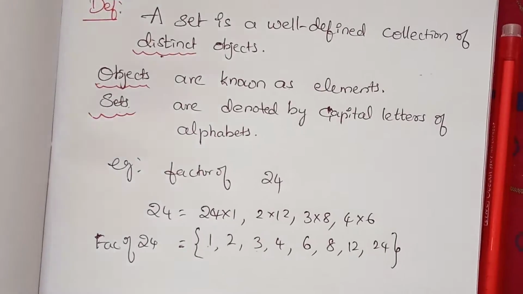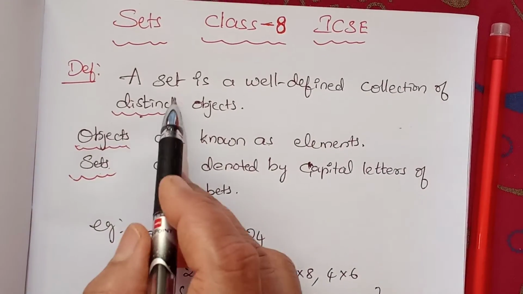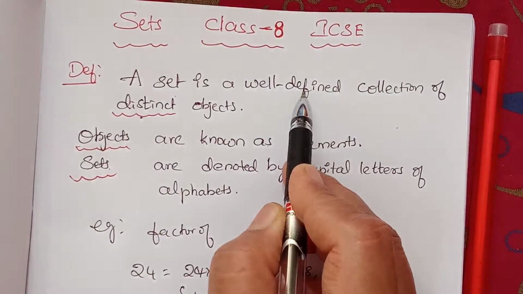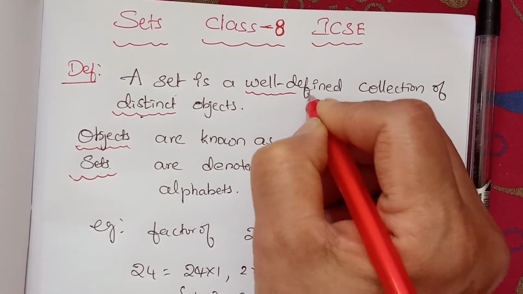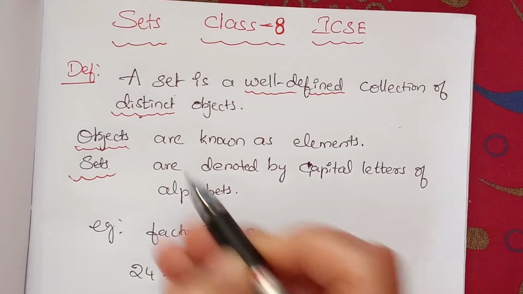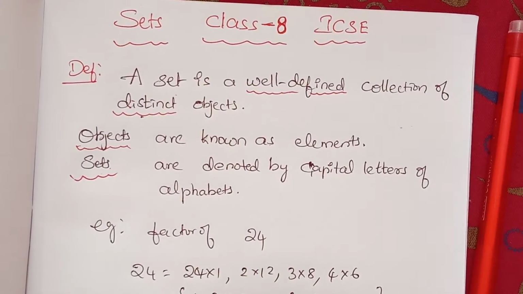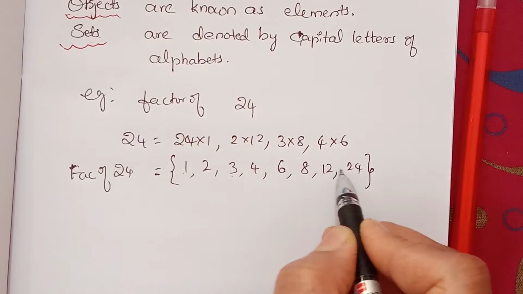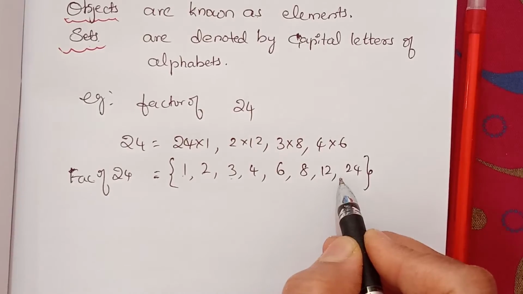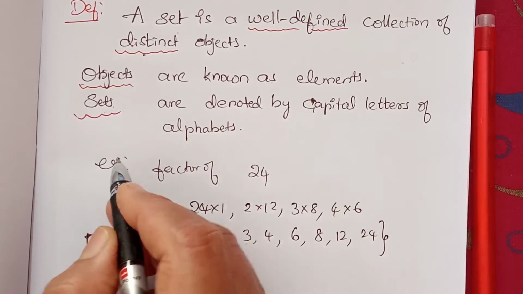So what does the definition say? A set is a well-defined collection of distinct objects. We will discuss what well-defined means also. I will explain to you, children. Distinct in the sense that no number is repeated. No number is repeated in this set. And sets are denoted by capital letters.